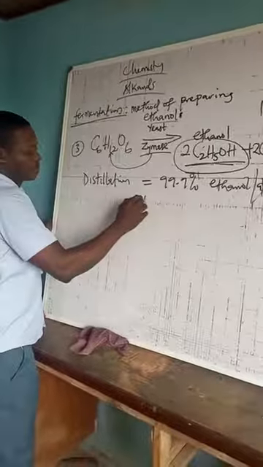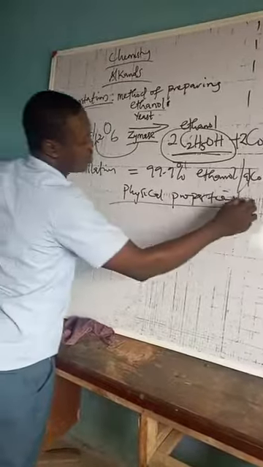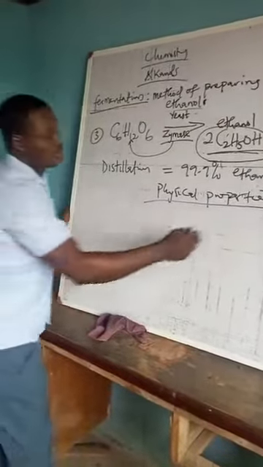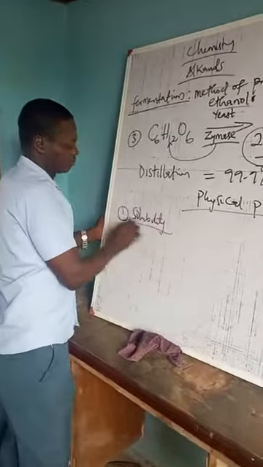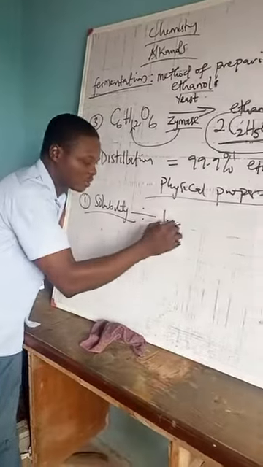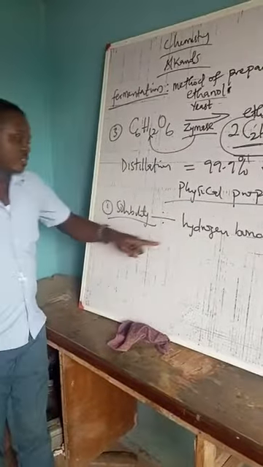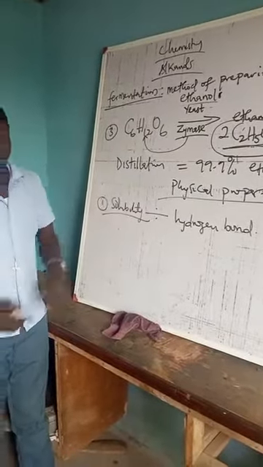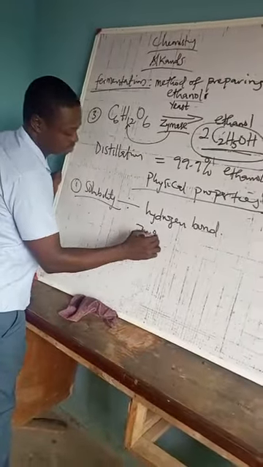So we look at the physical properties of ethanol being a member of alcohol. So the first one is solubility. It is very, very soluble in water. So ethanol is soluble in water. The reason is because of hydrogen bonds. Now, hydrogen bond is responsible for the solubility and high boiling point of ethanol. Now, ethanol boils at 78 degrees Celsius.